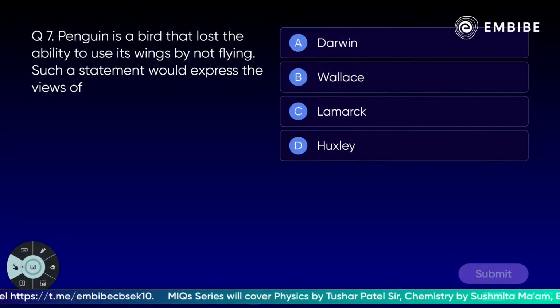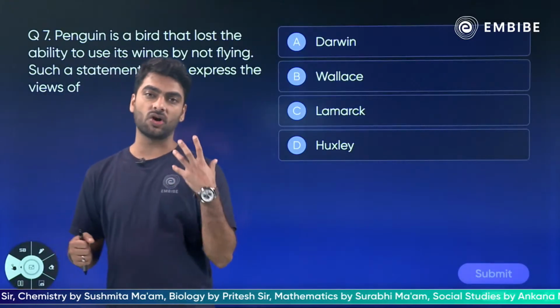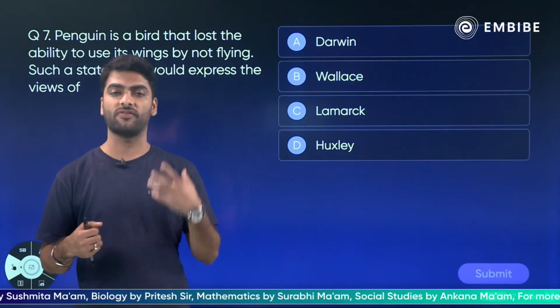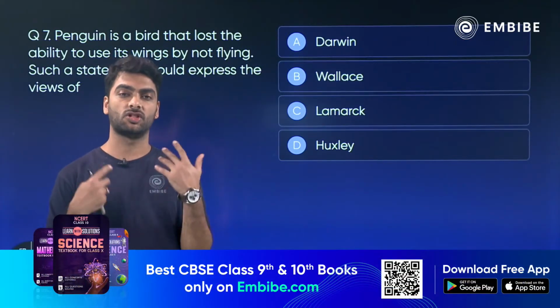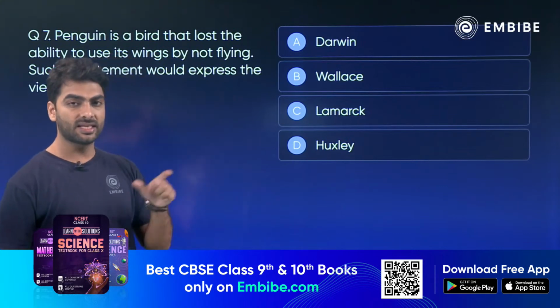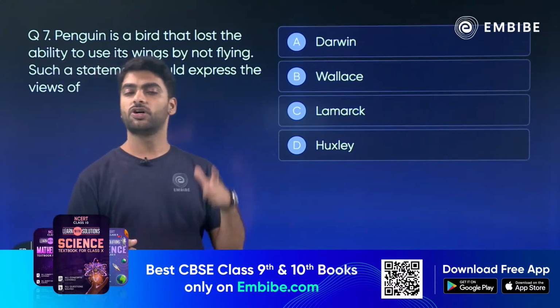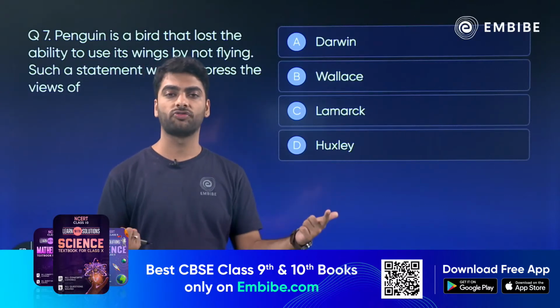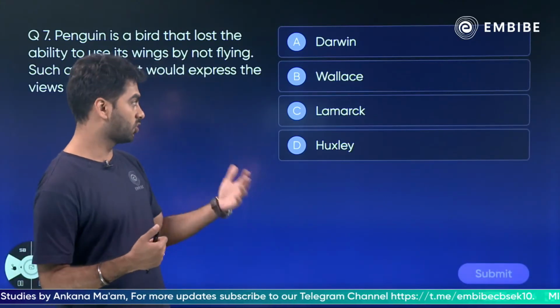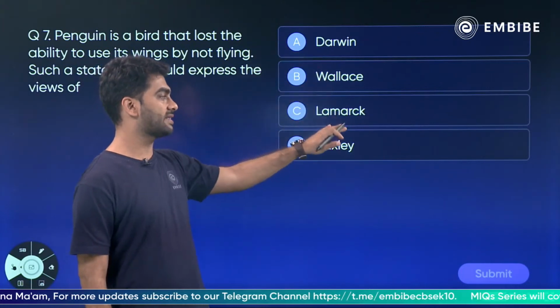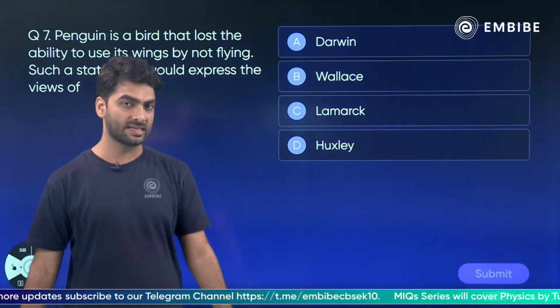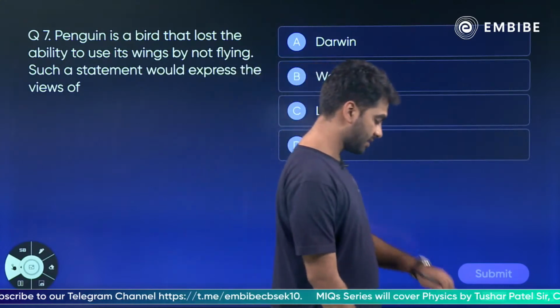Okay? So, next one, we go with the next question. A penguin is a bird that lost the ability to use its wings by not flying. Such a statement shows the views of Darwin, Wallace, Lamarck or Huxley. Because a penguin has not used its wings to fly for so many years, it has lost the ability to fly. This theory that if you do not use an organ for generations, the organ becomes of no use, was given by Darwin, Wallace, Lamarck or Huxley. Think and answer. I'll give you 30 seconds. Your time starts now.